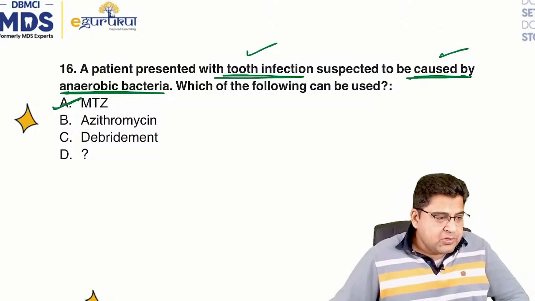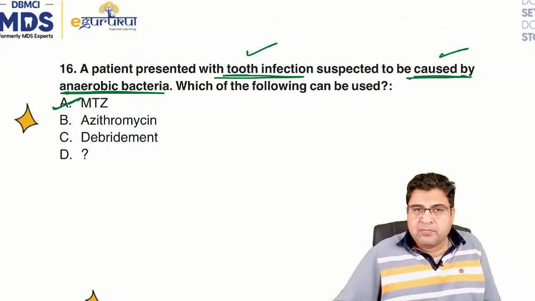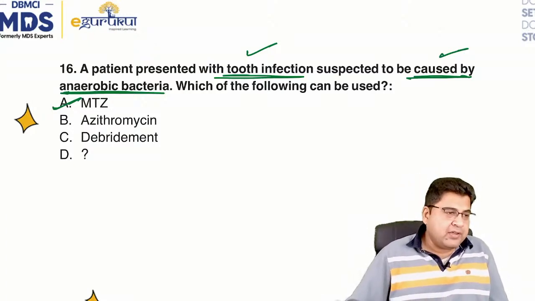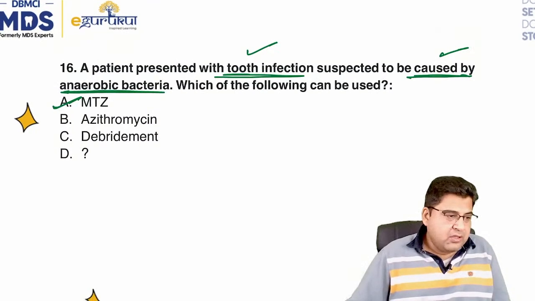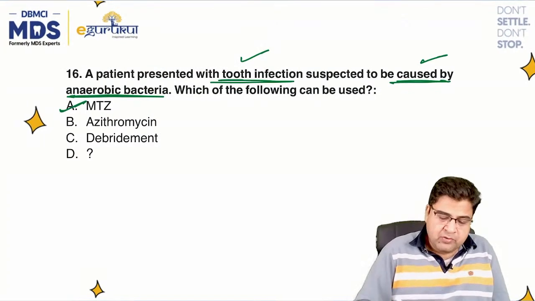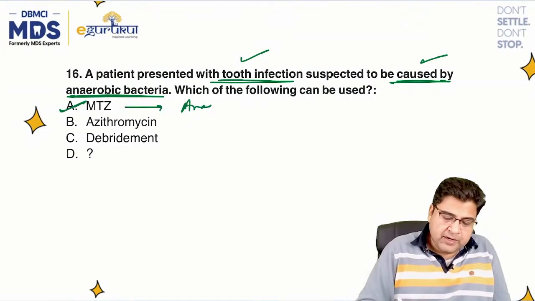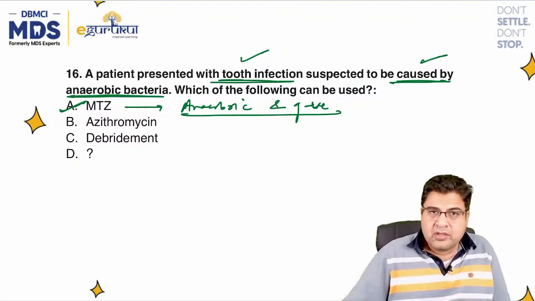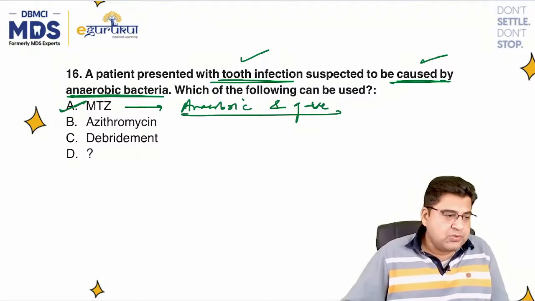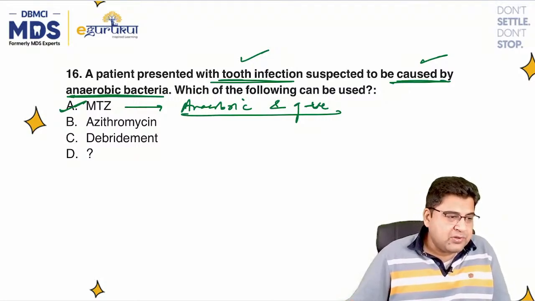Metronidazole is a medicine that can be used against anaerobic bacteria. So for question number 16, metronidazole is given for anaerobic bacteria as well as gram-negative bacteria. Whenever you have an infection of the tooth, you can use this medicine, metronidazole.